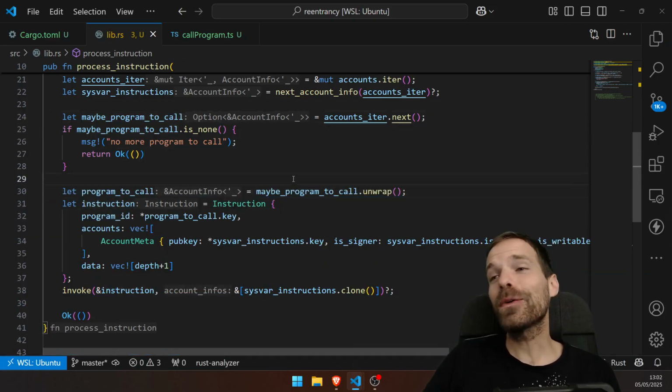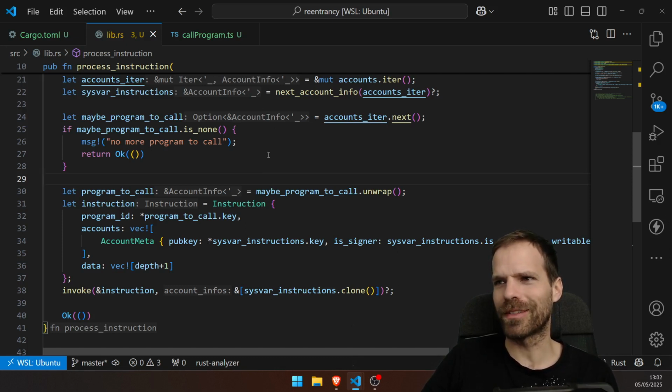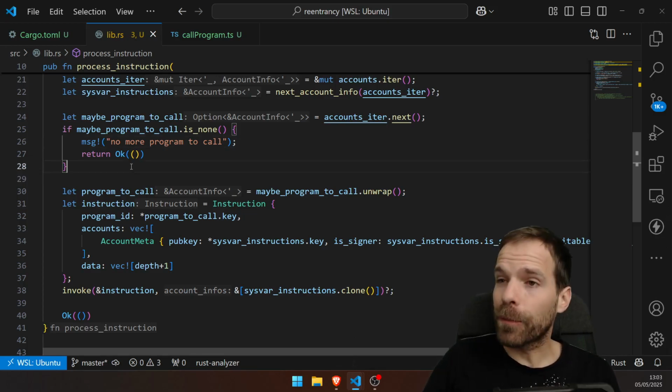Okay, so I was wrong. I admit that I was wrong. It does not make a difference, at least not in the call that I'm doing. So apparently it manages to optimize that change away. Creating the program error is not more than creating an option. Well, whatever. Let's make progress though.